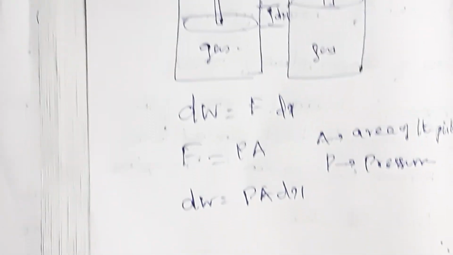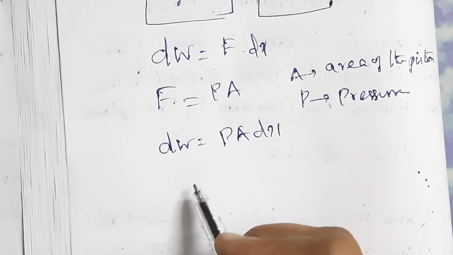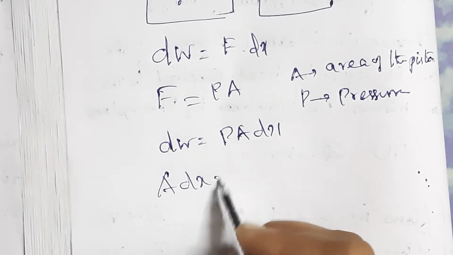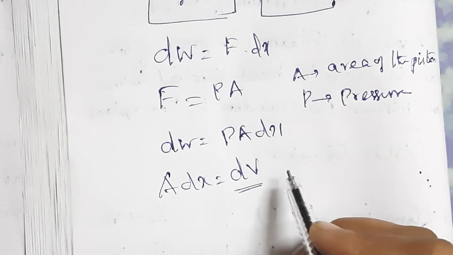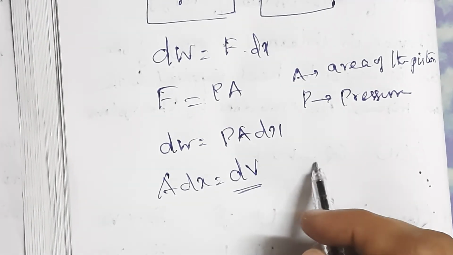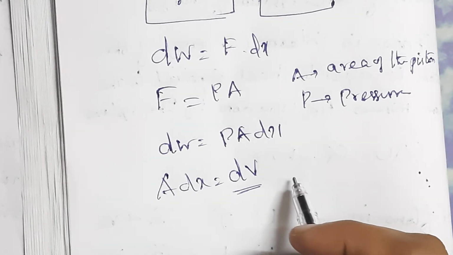PA dx. So actually what is A dx? Area into distance is nothing but volume. So since it is dx, we can write it as dV, the change in volume during this expansion process.